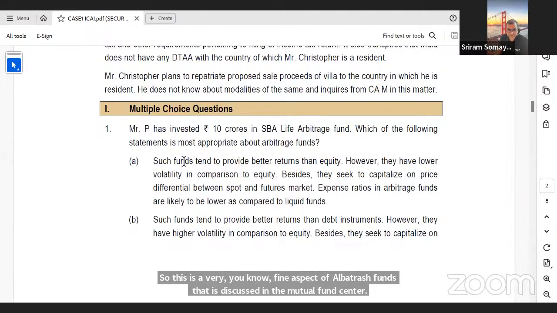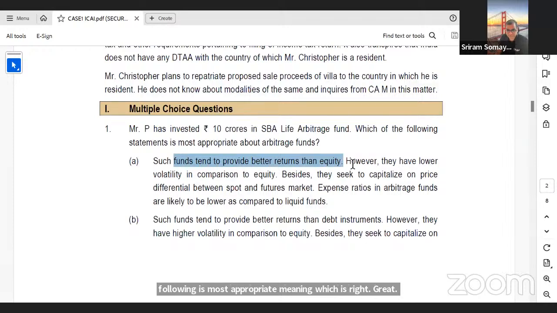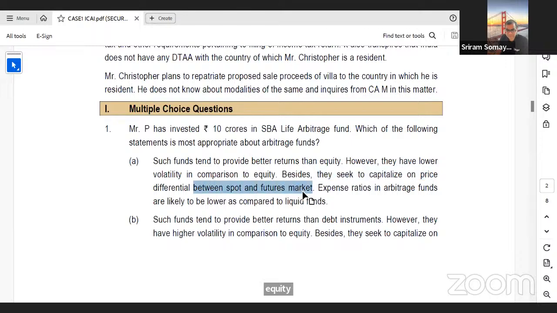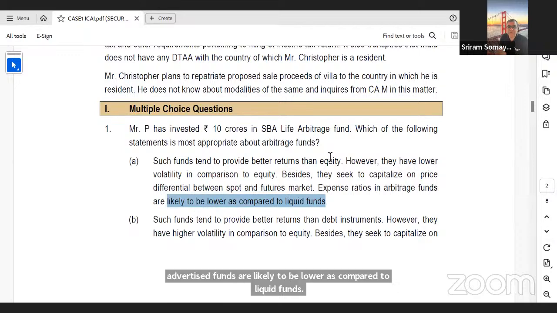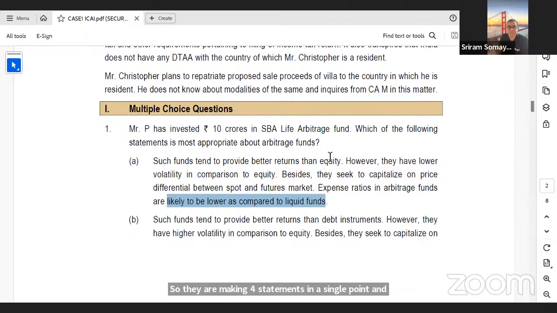Such funds tend to provide better returns than equity. However, they have lower volatility in comparison to equity. Besides, they seek to capitalize on price differential between spot and futures market. Expense ratios in arbitrage funds are likely to be lower as compared to liquid funds. Now, they are making 4 statements in a single point, and even if one of them is wrong, this particular option A is wrong. So we just have to search for which is wrong. If there are 4, even if one is wrong, good. So let us see which one is wrong.